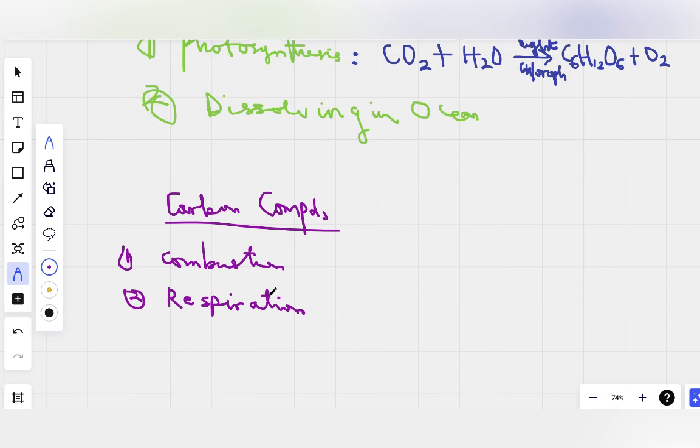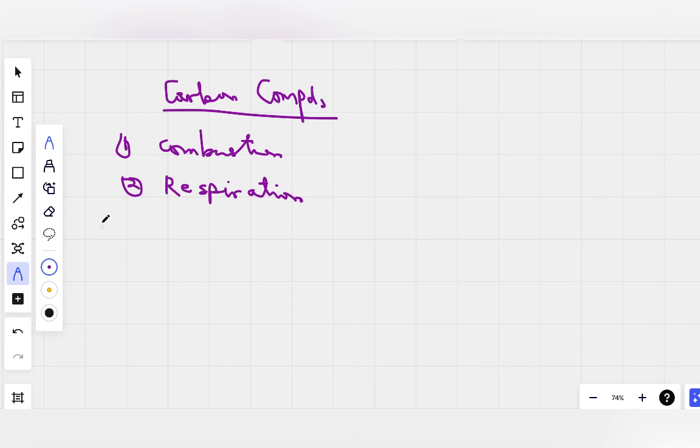And the third way in which carbon dioxide is released to the atmosphere is by what? The acid reacting with carbonate. In the laboratory, we use dilute acid, as we talked about in one of our last classes. It's not the concentrated acid. Concentrated acid is too corrosive, it can burn our skin, so we dilute it to use in the laboratory. The third one is reacting dilute acid with carbonate.